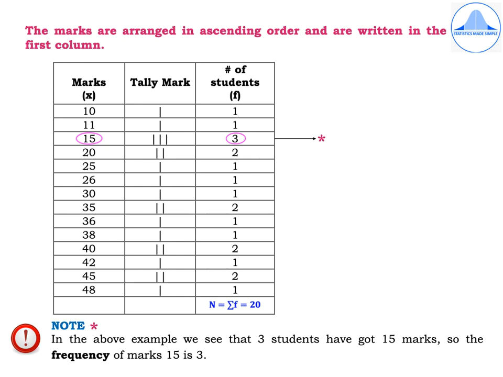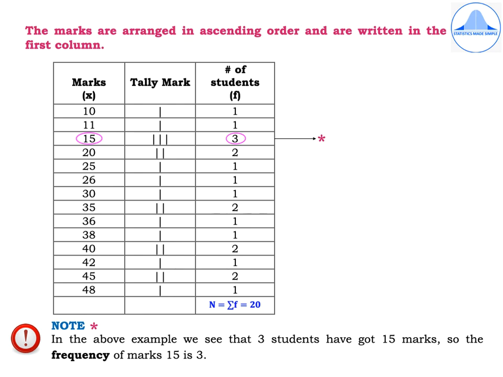Now when we add all the frequencies, that is denoted by summation f. So please be careful over here. Only when we add the frequencies, we get what is called summation f. That means we are summing the frequencies, and then we write in the last row in the table, capital N is equal to summation f is equal to 20.